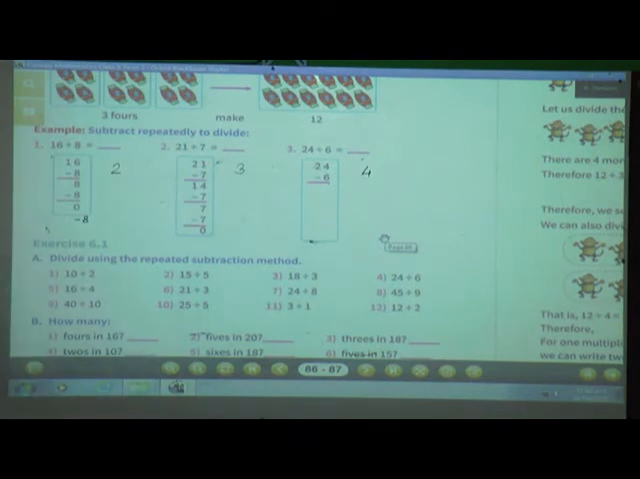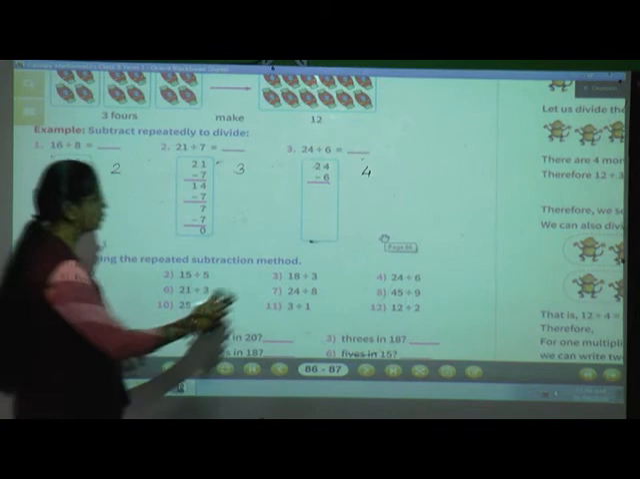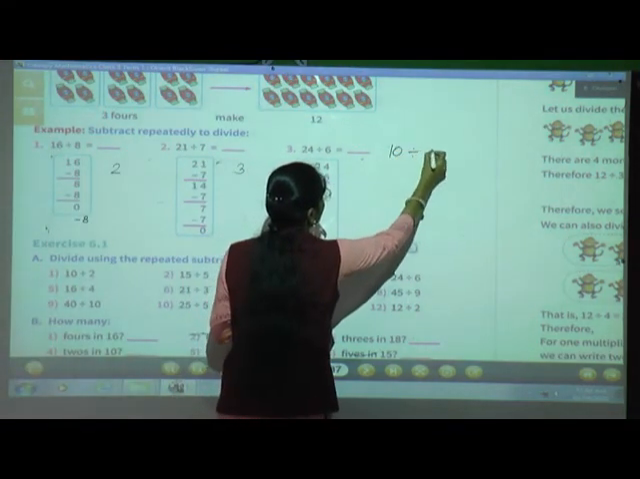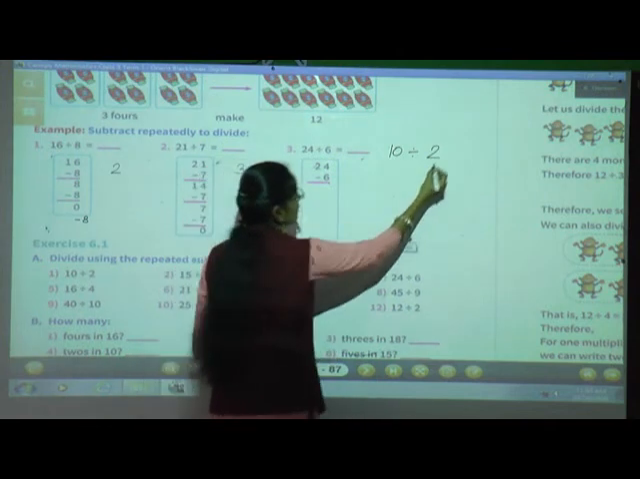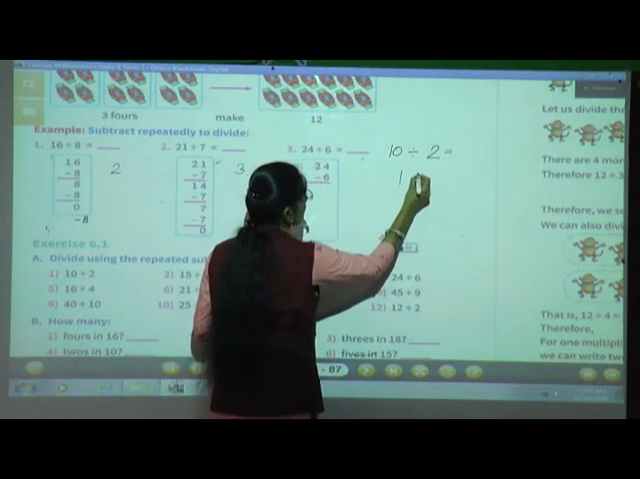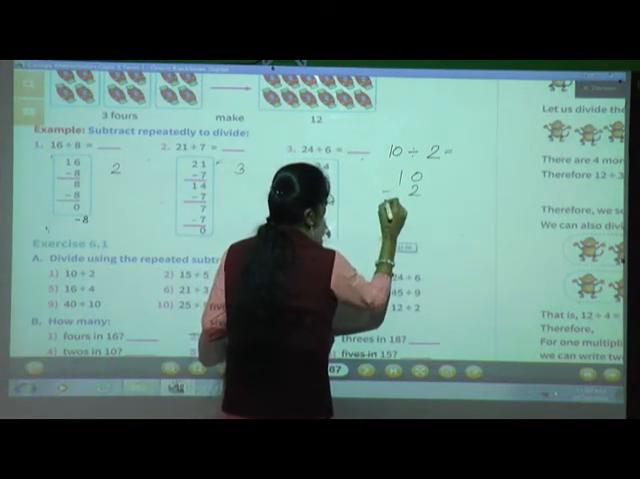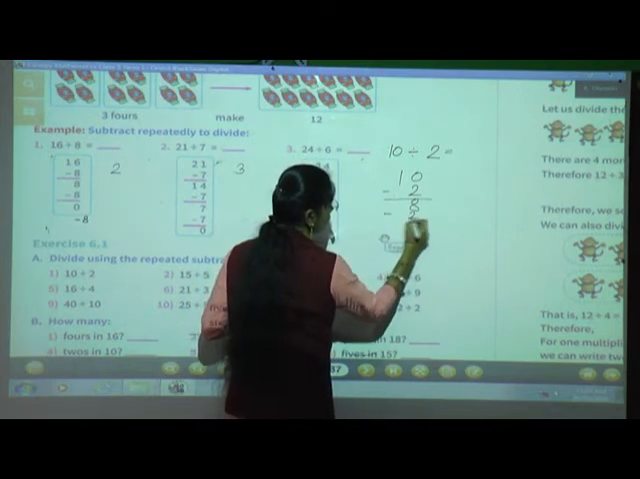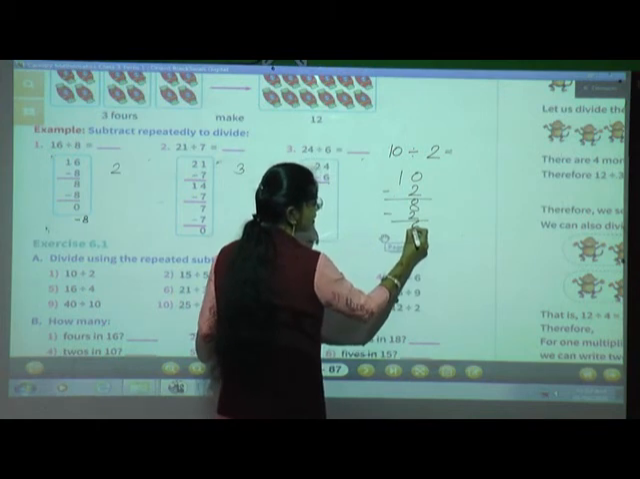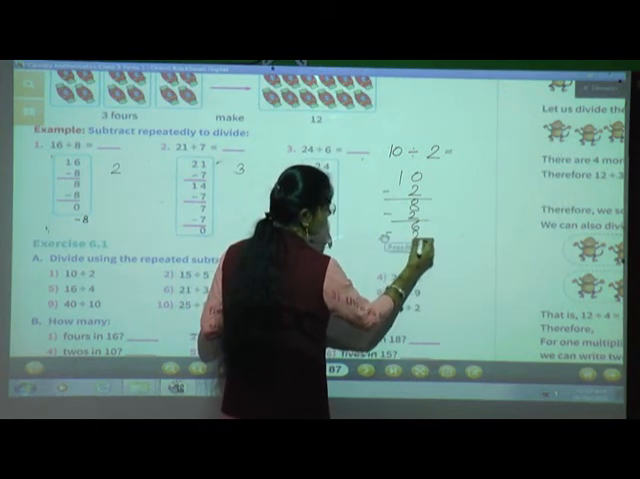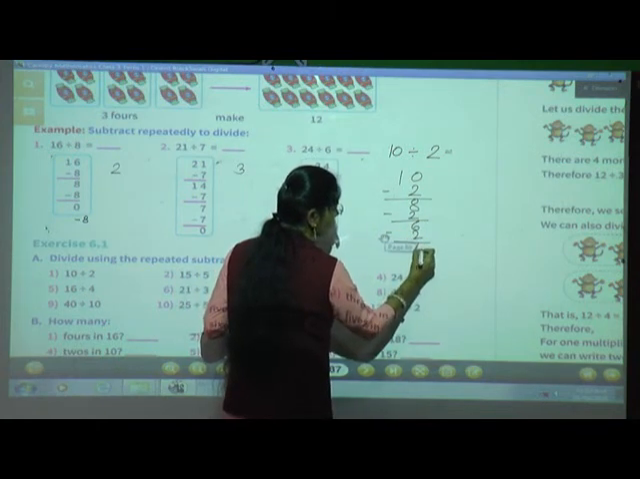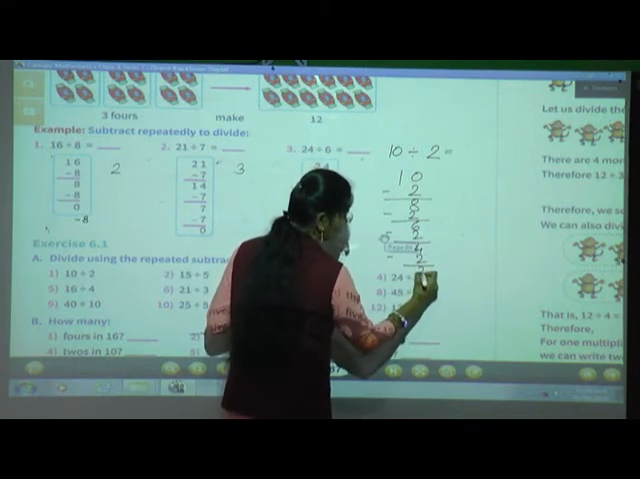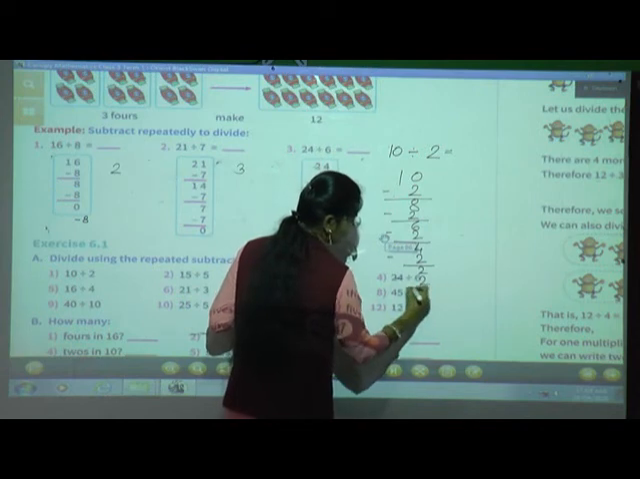Here I will show you how to solve this, 10 divided by 2. Look at the board. 10 divided by 2 is equal to. Now 10 minus 2, 8. Again 8 minus 2, 6. Again 6 minus 2, 4. Then again 4 minus 2, 2. Then 2 minus 2, 0.